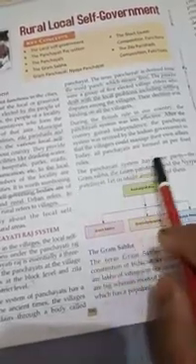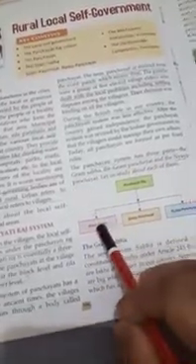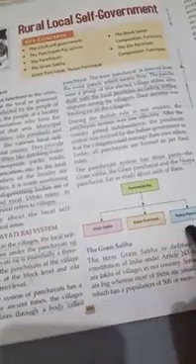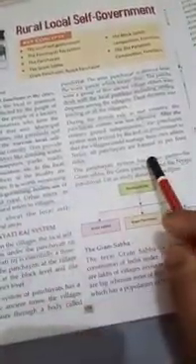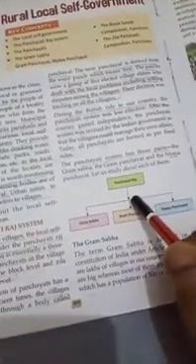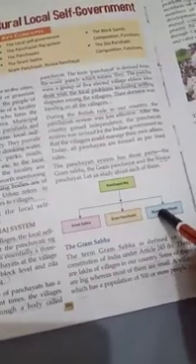The Panchayat system has three parts: the Gram Sabha, the Gram Panchayat, and the Nyay Panchayat. Please read till here, girls. In the next session video, I will deal with the three parts of the Panchayati Raj.